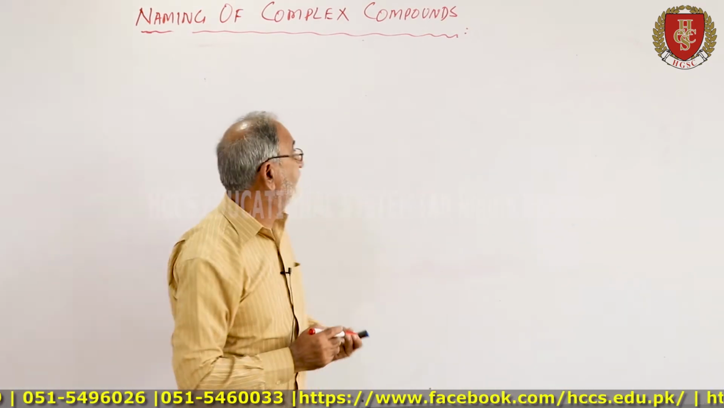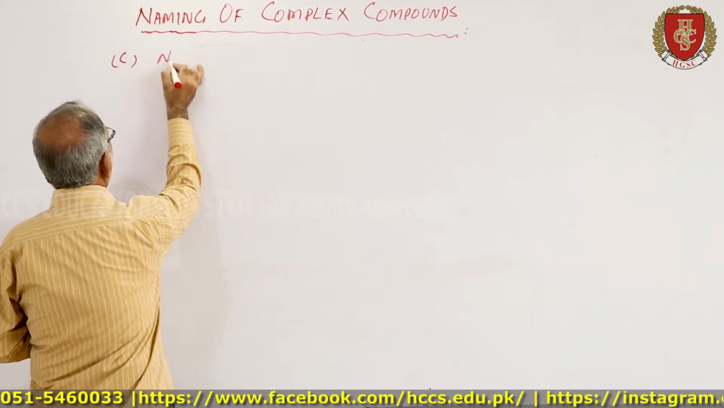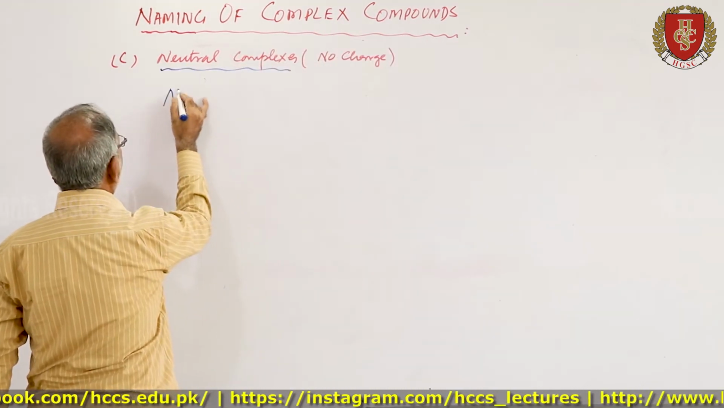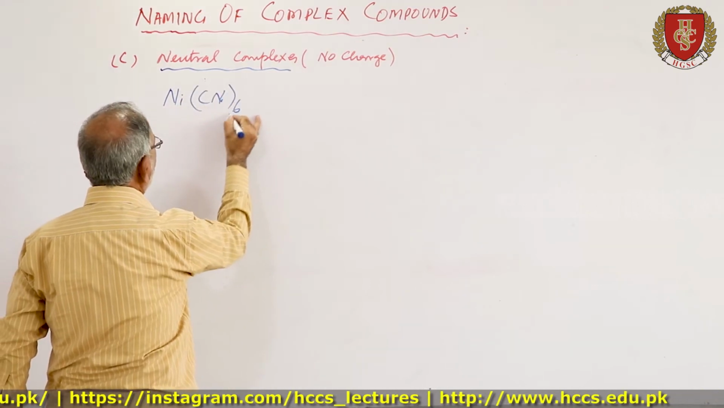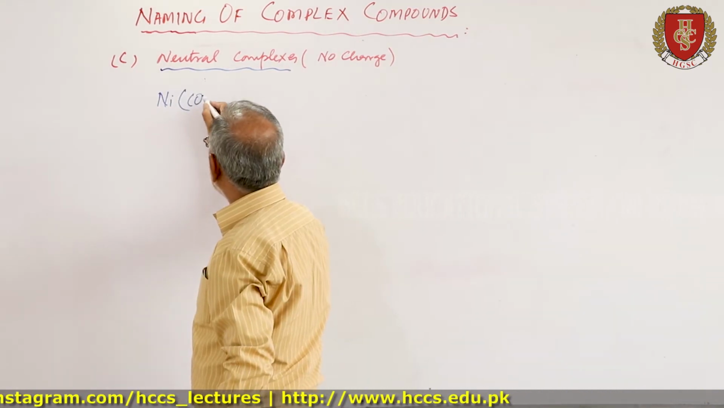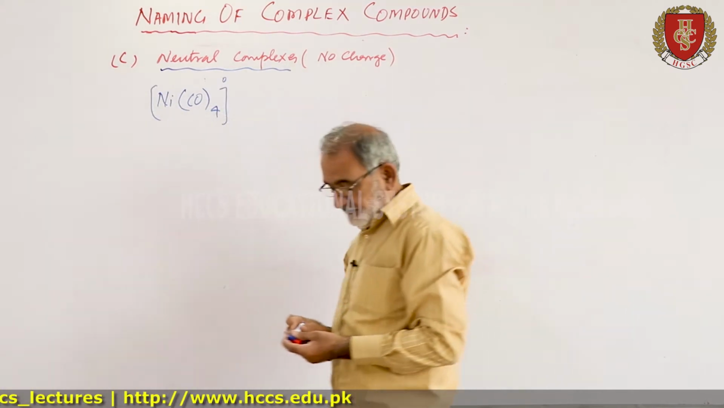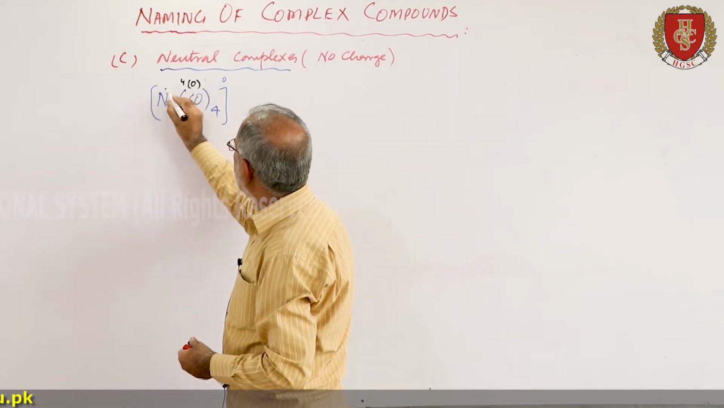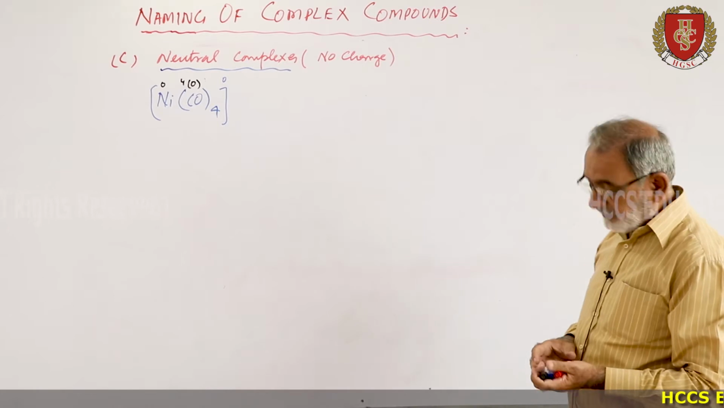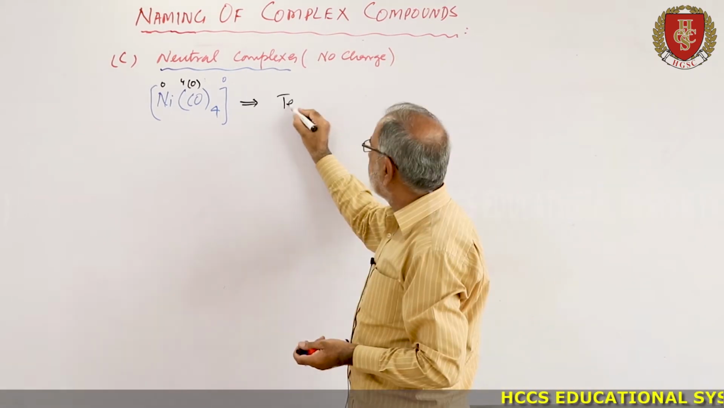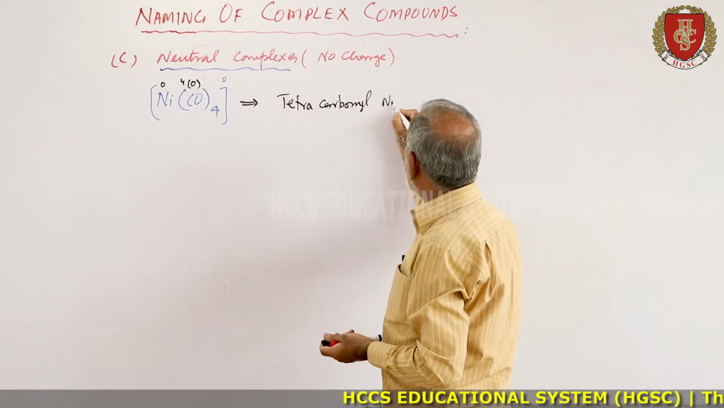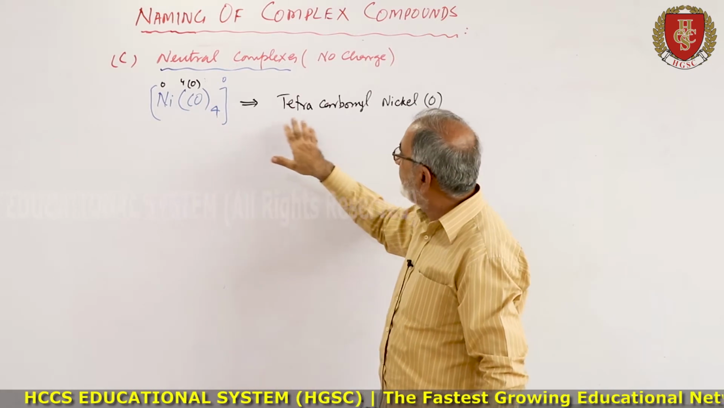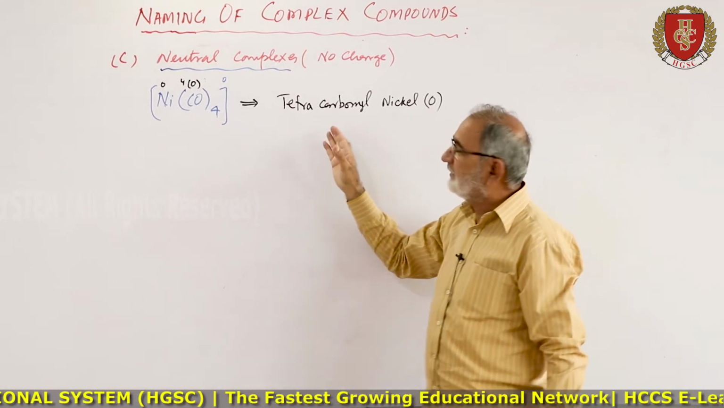Now the third case may be neutral complexes, no charge. For example, you have Ni(CO)4, nickel tetracarbonyl. This is a neutral complex because no charge on carbonyl. So again it is having no charge, so neutral. So its name, tetracarbonyl nickel 0. Because there are 4 ligands, so their name is tetracarbonyl, then nickel 0.